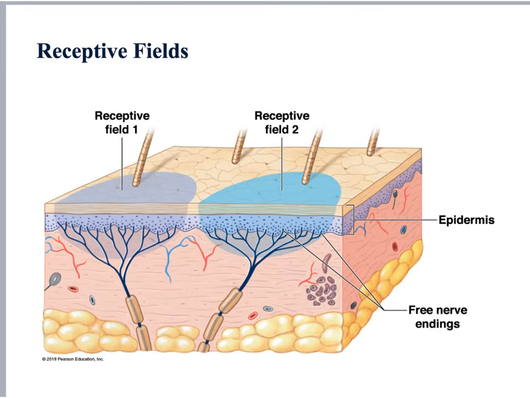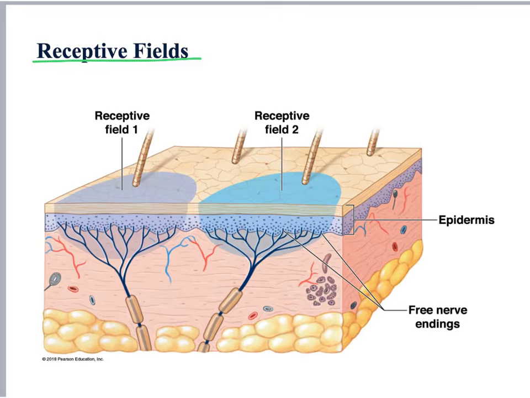We already know that receptors detect stimuli, but what you need to have clear in your mind is that each receptor has a specific area that it monitors. And this area monitored by a single receptor is called the receptive field. We can have large receptive fields, which cover a large area, or we can have small receptive fields, which cover small areas. When the receptive fields are large, it makes it very difficult to localize a stimulus to one specific area. On the other hand, if the receptive fields are small, you have several receptors close together, and that makes it easy to localize a stimulus.